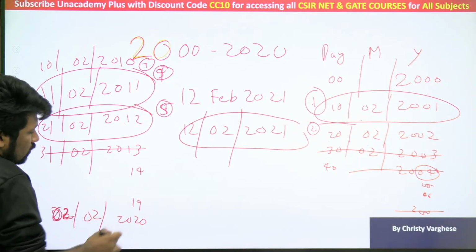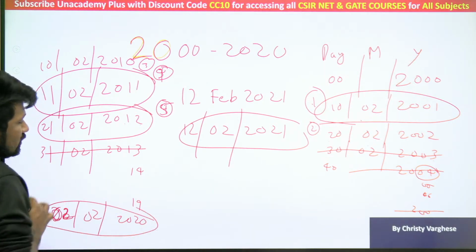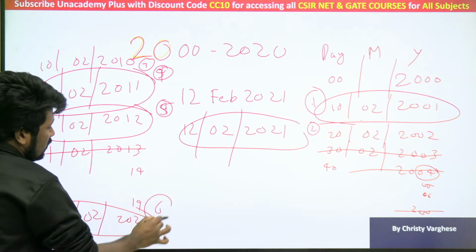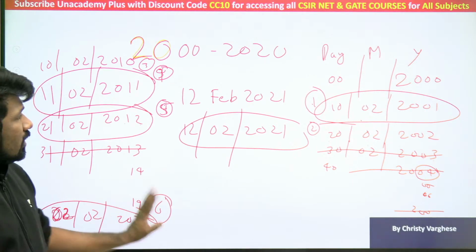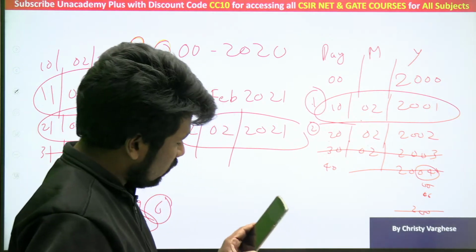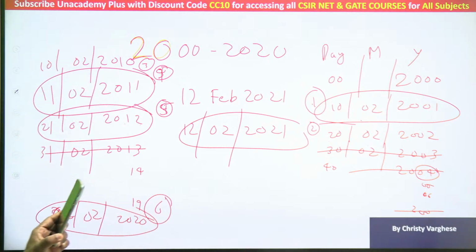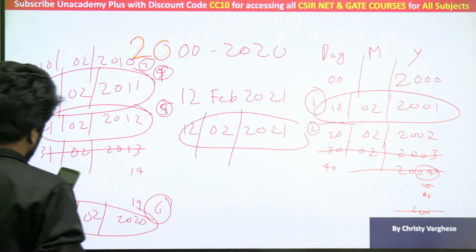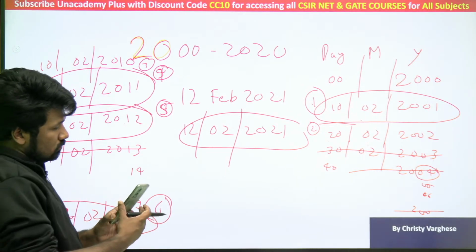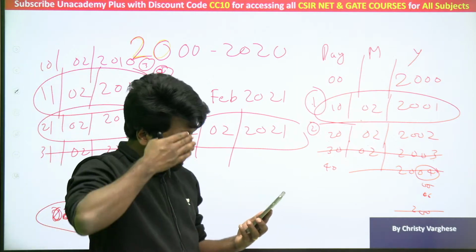February 2nd 2020 is also such a date. So that is the sixth possibility. So if the question is like this, 6 should be the answer. Did you all understand this? 6 should be the answer. If there is any confusion, please mention.